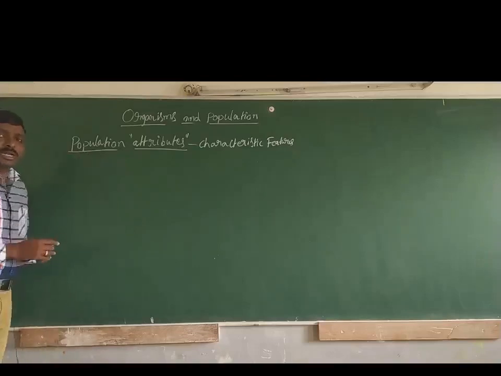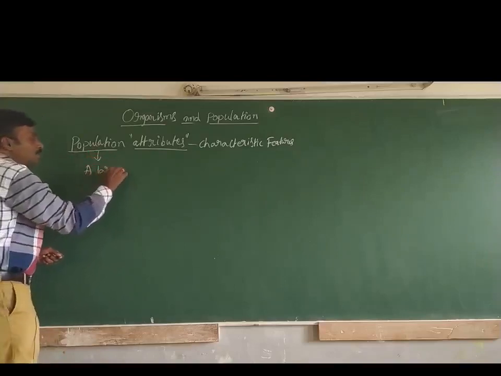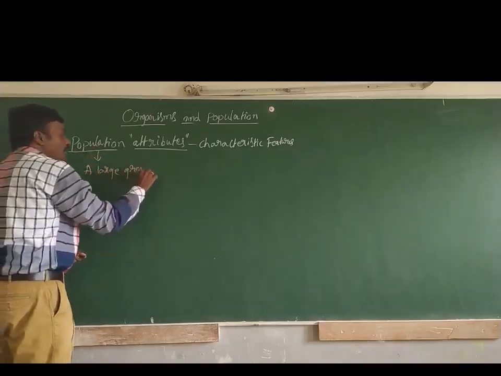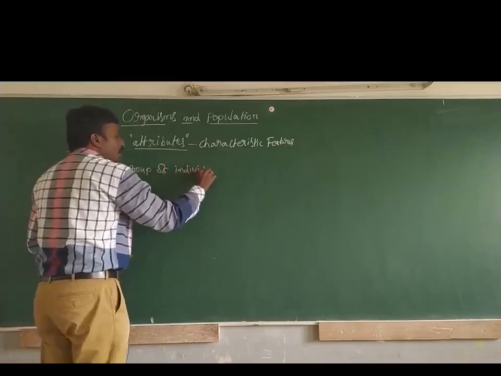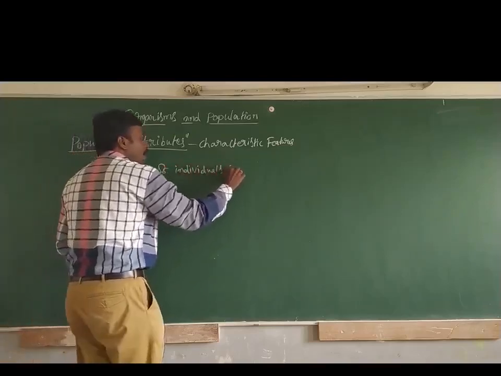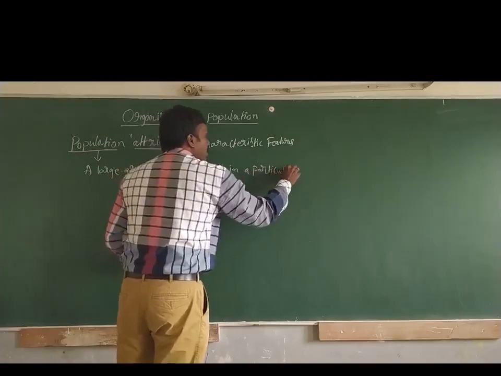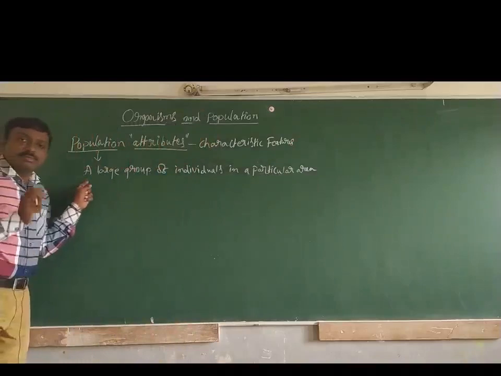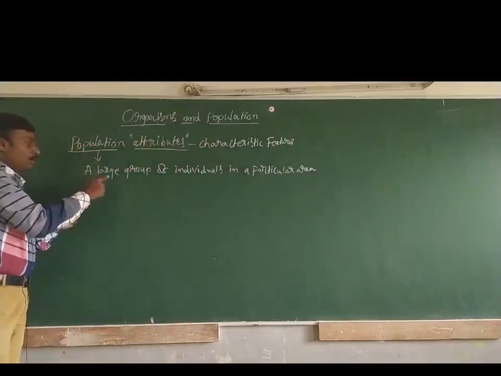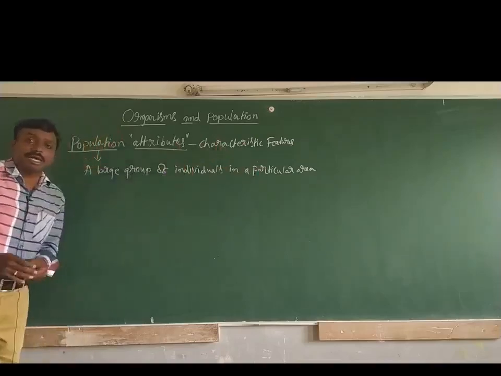So what is the meaning of population? Population means a large group of individuals in a particular area. Okay, so this is the simple definition of population.